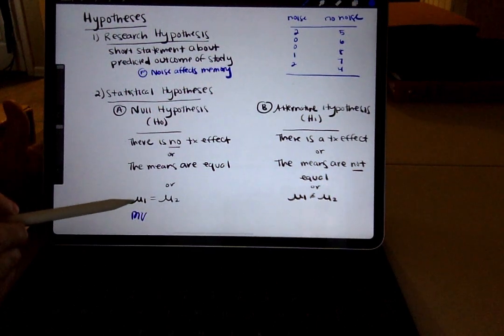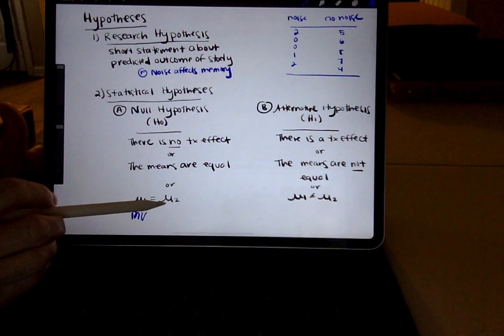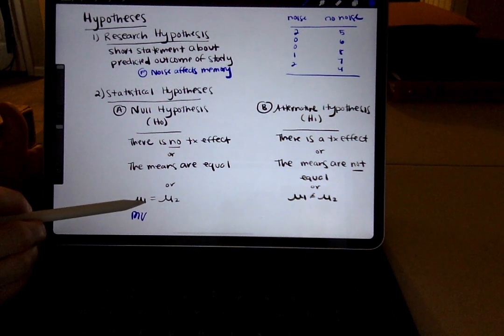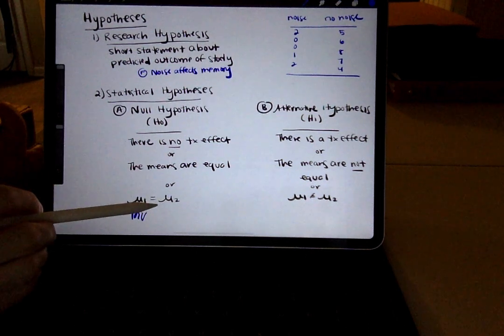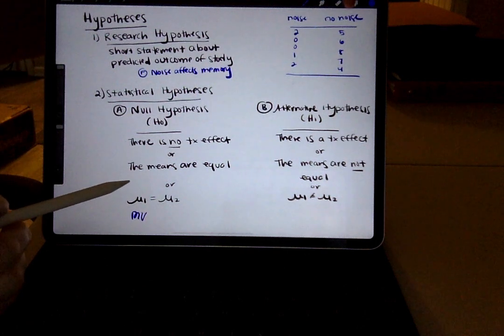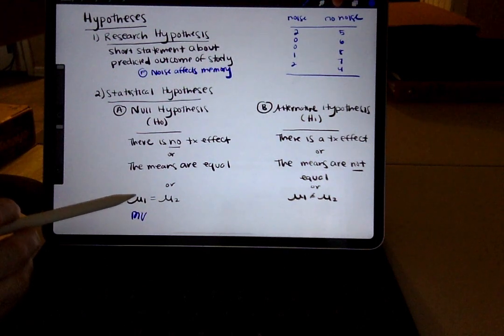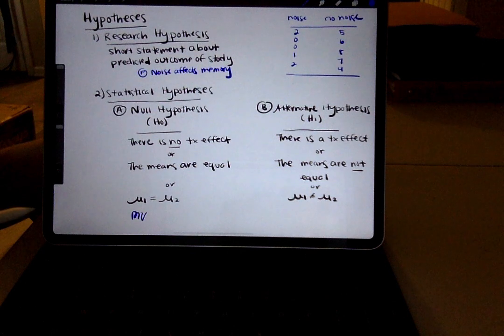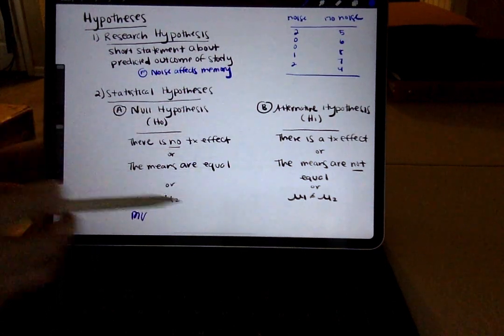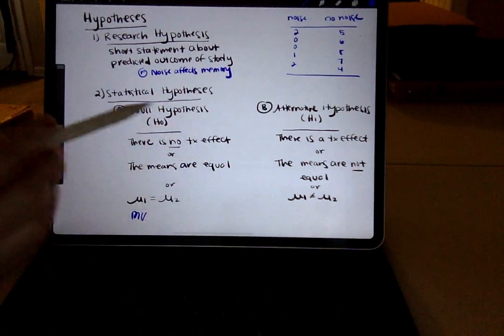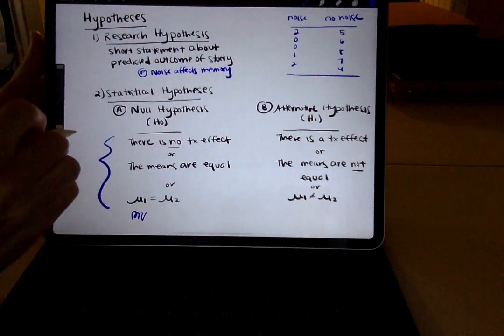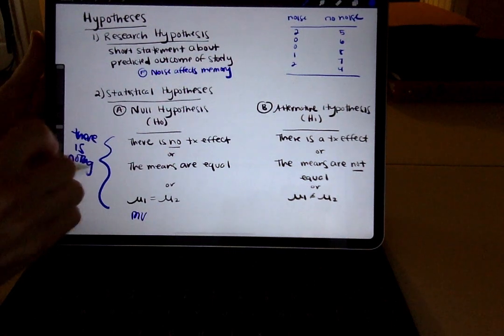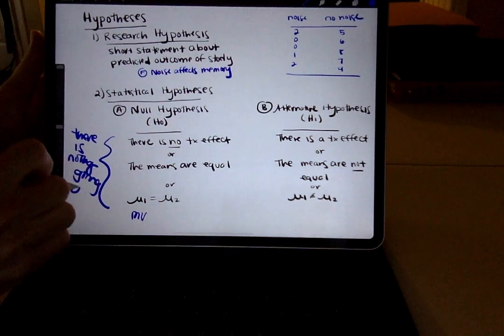It says mu1 equals mu2. Basically, the mean of the first group is equal to the mean of the second group. We have two groups here, so mu1 equals mu2. If we had a third group, then we would say mu1 equals mu2 equals mu3. But again, these three ways of saying it are all saying exactly the same thing. There is nothing going on.